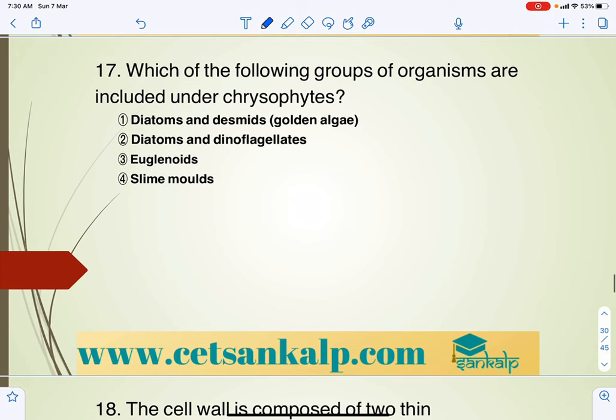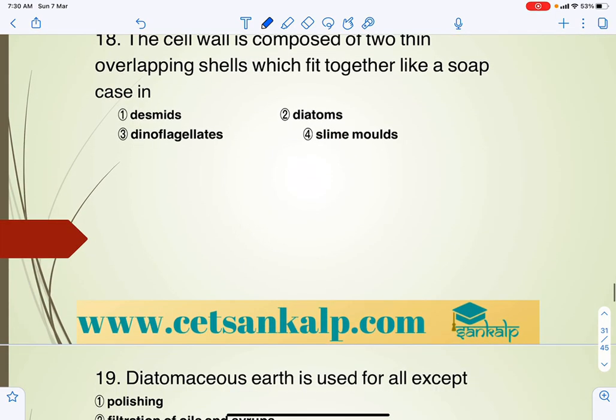Which one of the following groups of organisms is included under chrysophytes? Diatoms and desmids is correct, which come under chrysophytes. Diatoms and dinoflagellates, no, this is a different group. Euglenoids are also a different group, and slime moulds also.